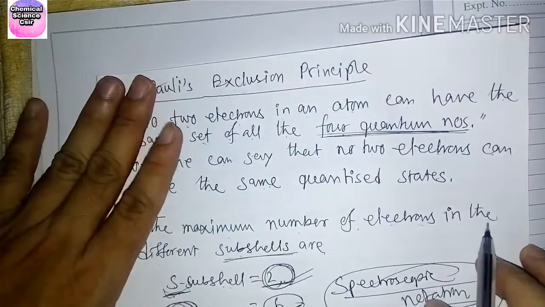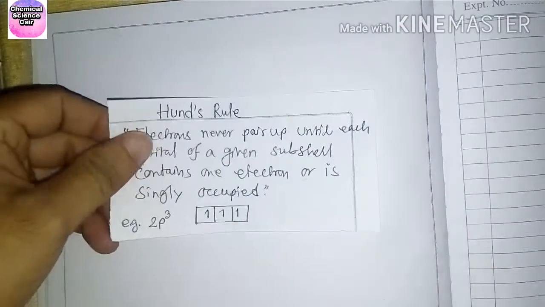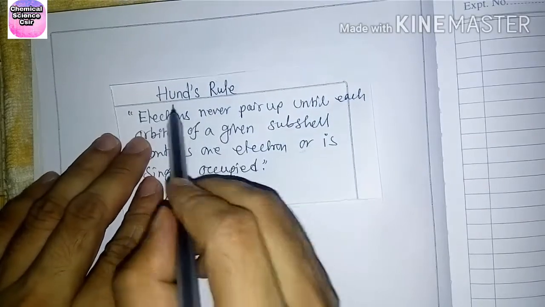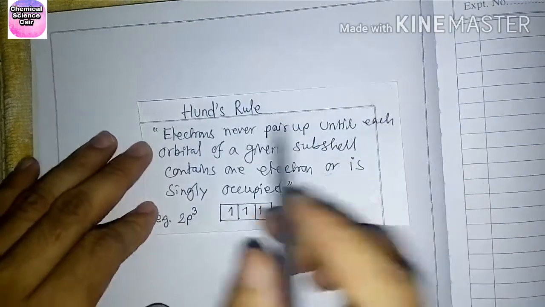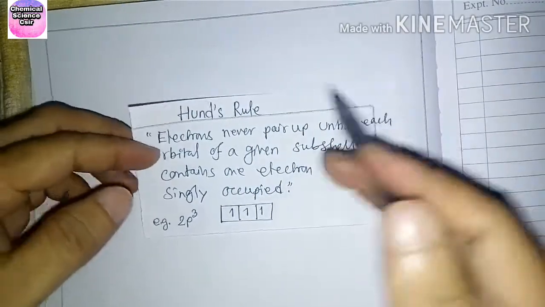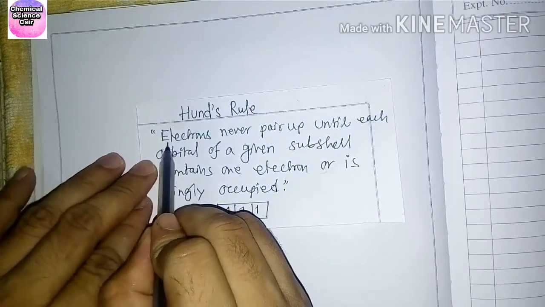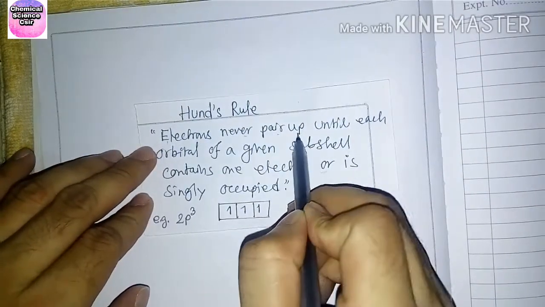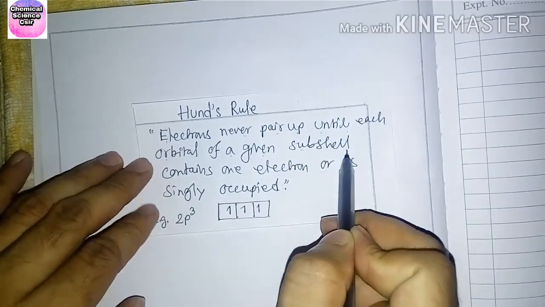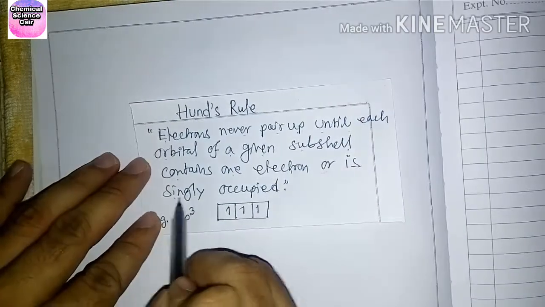So that was Pauli's exclusion principle. After that, another one is Hund's rule, which is very, very important. Hund's rule states that electrons never pair up until each orbital of a given subshell contains one electron, that is, is singly occupied.